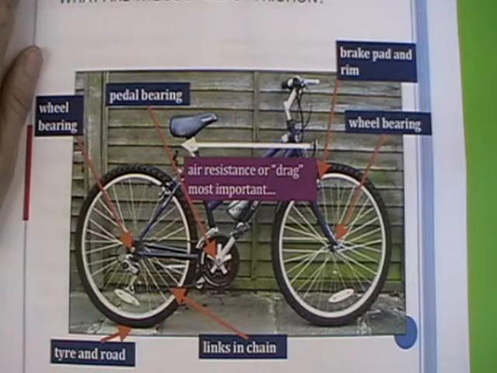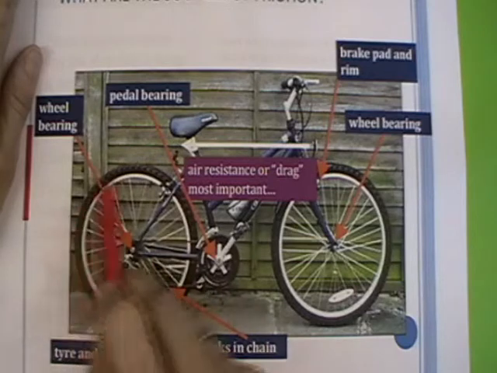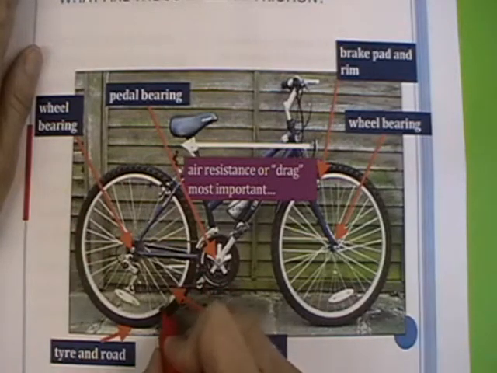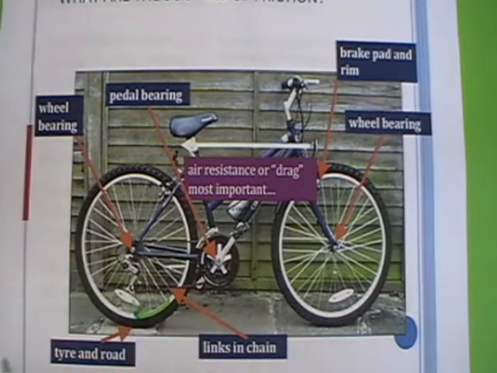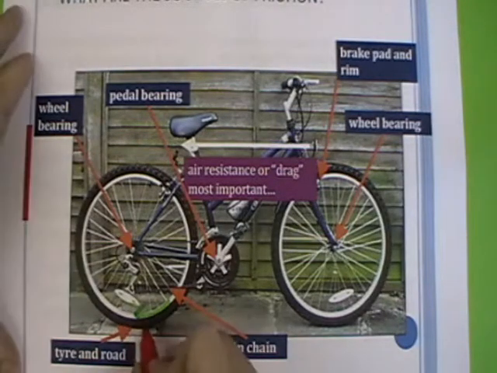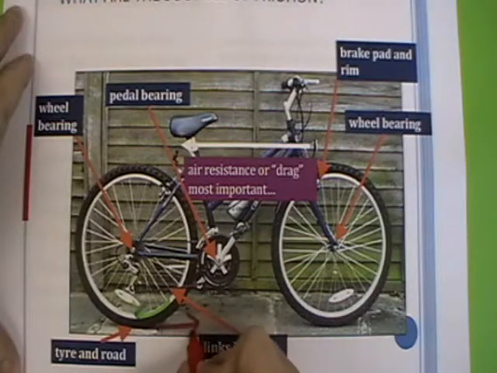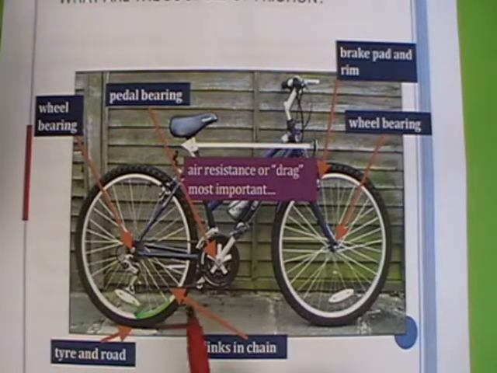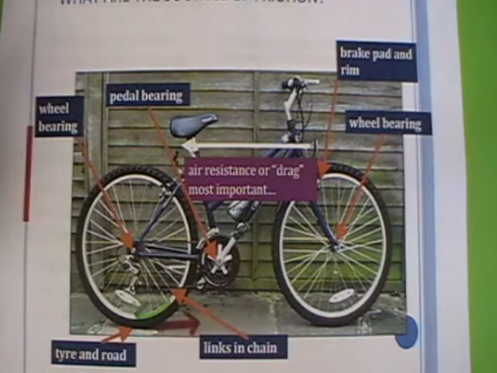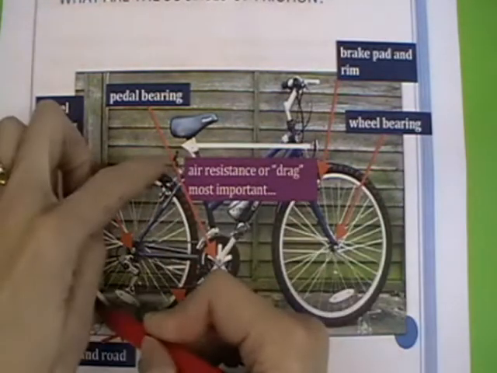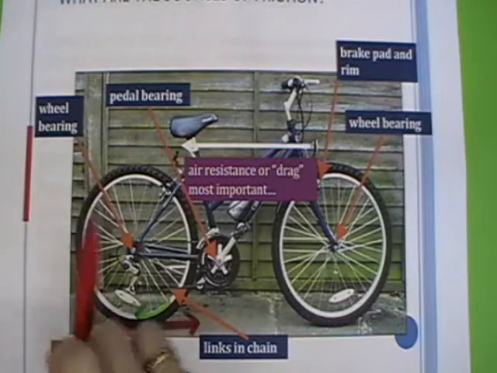Now the funny thing here is, and I'm just going to put this in, if you want your bicycle to move, the wheel has to move forwards. So the wheel will be moving around in that direction as it's moving forwards. But remember, friction opposes motion, and so the friction between the tyre and the road actually acts in that direction, very oddly, when the bicycle is moving. And it's obviously the same with a car. I'll make it a wee bit bigger. There's the direction that the friction is acting between the tyre and the road, and this is because your wheel is moving around that way as the bicycle is moving forwards.